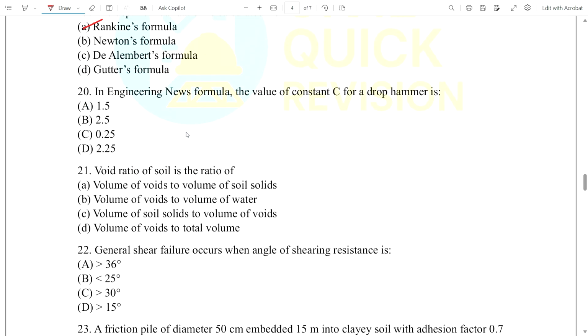Okay. Now question number 20. In engineering news formula, what is the value of the constant for drop hammer? For drop hammer, according to engineering news formula, the constant value will be 1.5, 2.5, 0.25 and 2.25. This is 2.5. This is a very important question. Okay, you have to remember this.